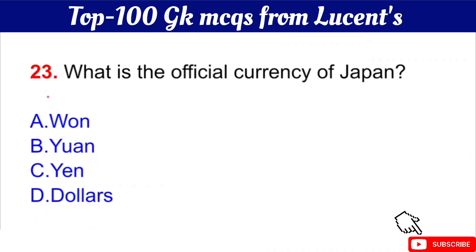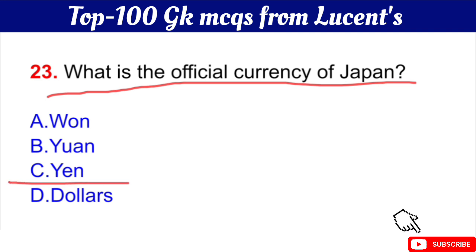Question number 23 is what is the official currency of Japan? Your question is what is the official currency of Japan? The right answer is option C, yen. Okay, yen is the official currency of Japan.